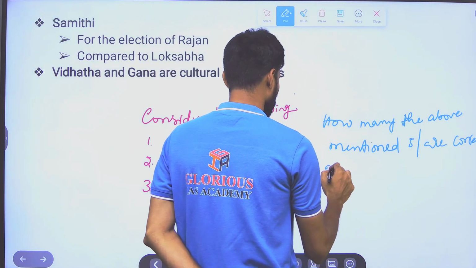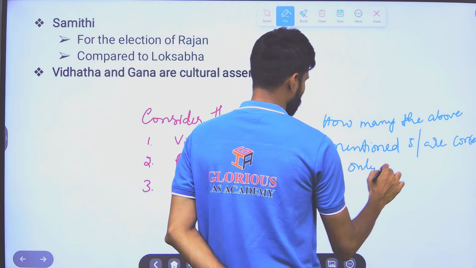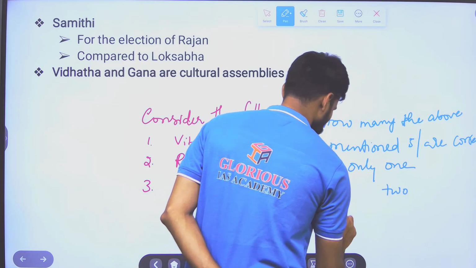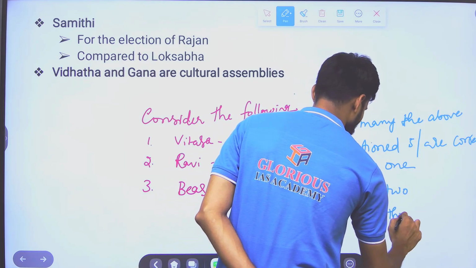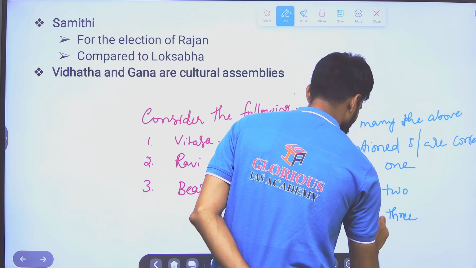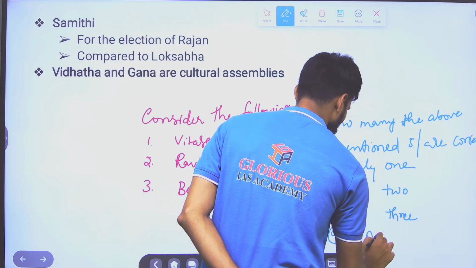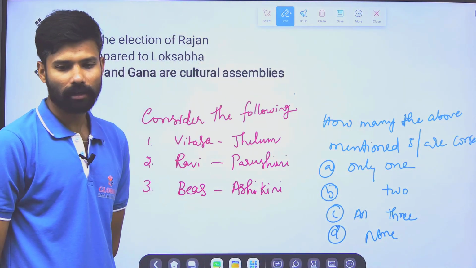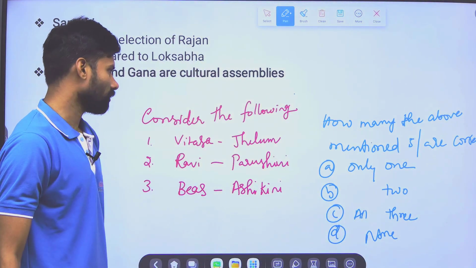Here you can see options like only 1, only 2, only 3, all 3, or none of the above. This is the new pattern. So how many of the options are correct?